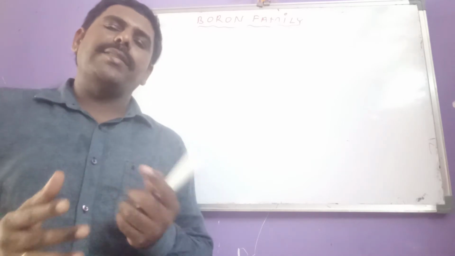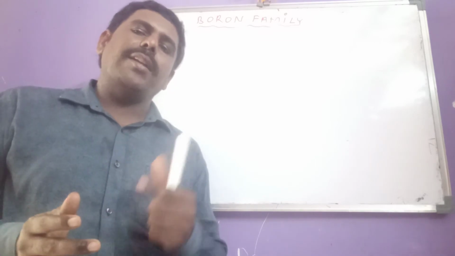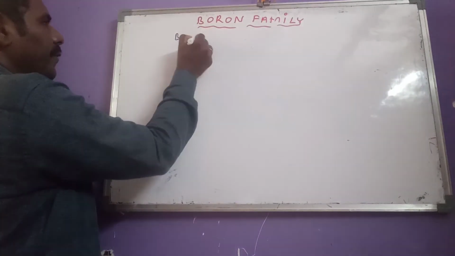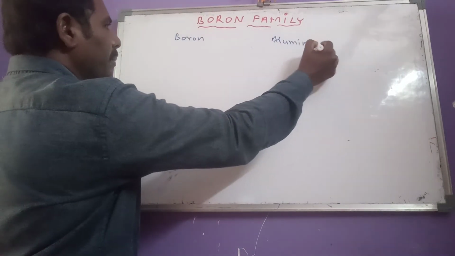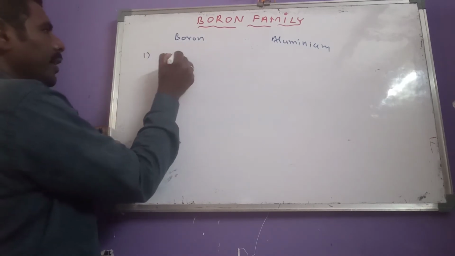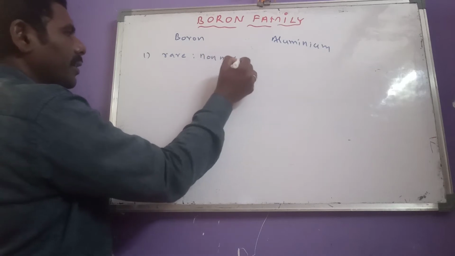So now let us see the differences between boron and aluminum. The first one is here. Boron is a rare element and it is a non-metal.